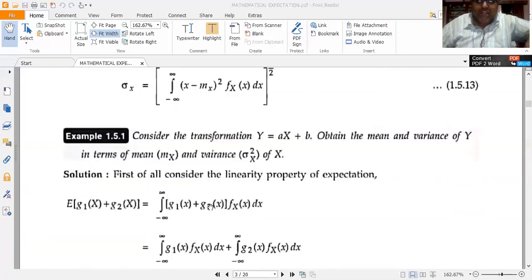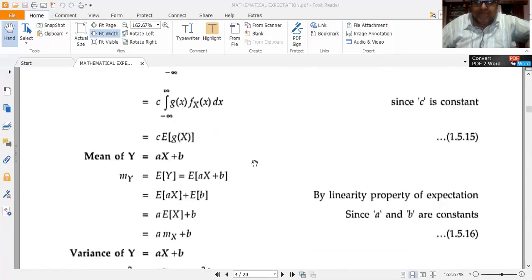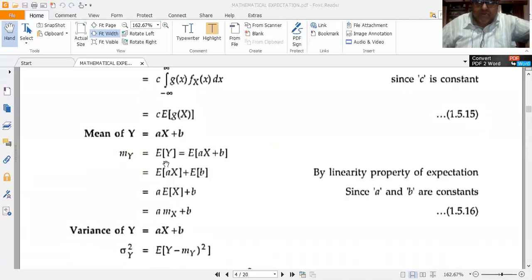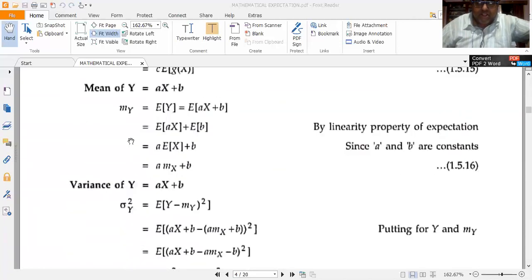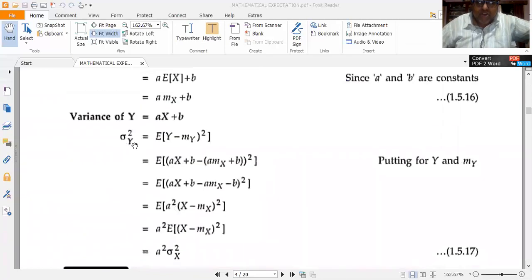Now I shall prove the expected value of y, which I am going to represent in terms of the expected value of x. Now I have got y is equal to ax plus b.